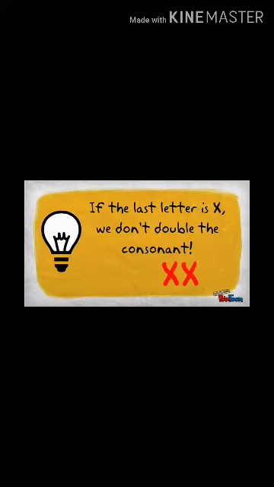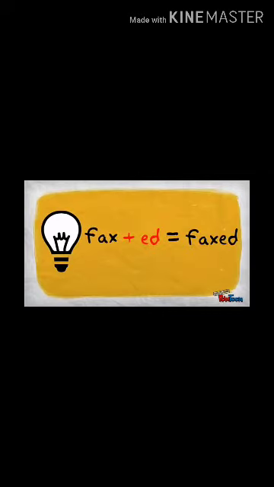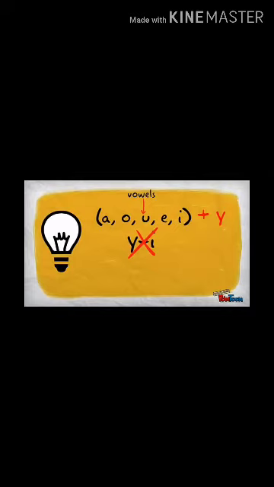So here if x is there, don't make it double. Now you can see the example, fixed. Here in the end you can see the consonant x is there, so we have not made it double, simply x ed, fixed.